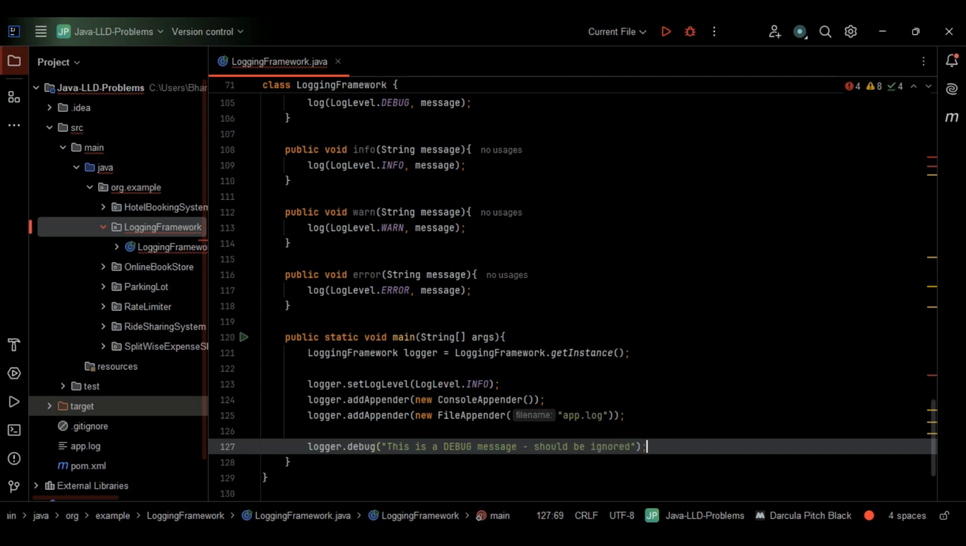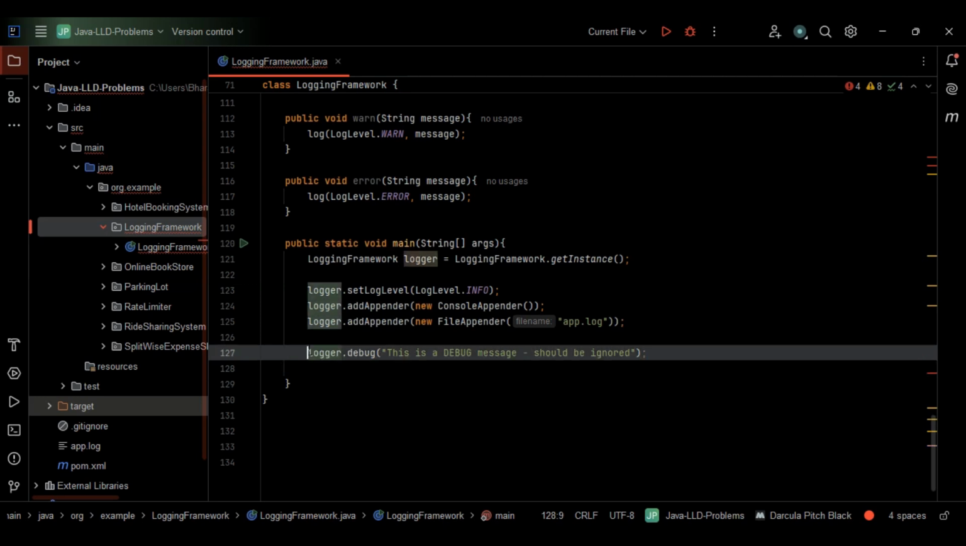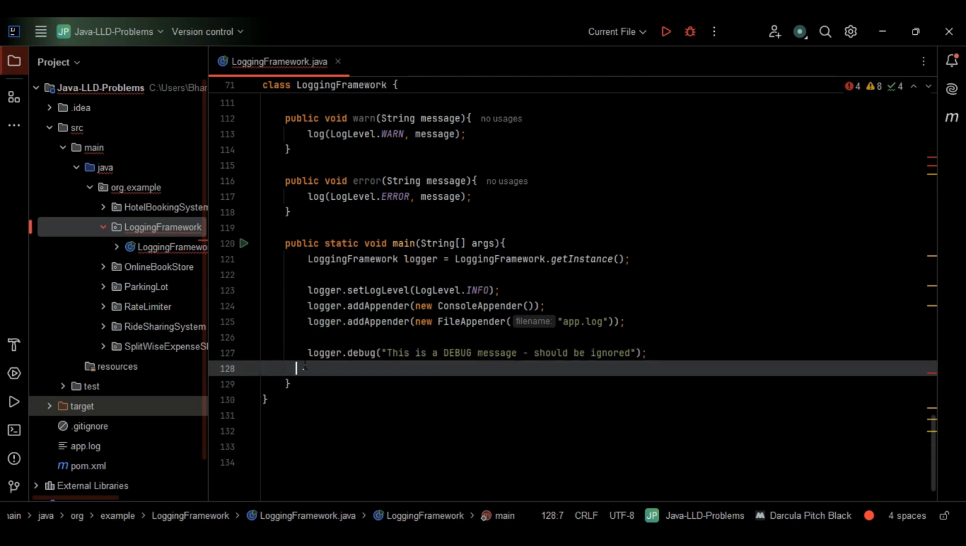So this won't log, because this won't log below info. Why? Because this is below the threshold level. So this shouldn't log. We shouldn't get this message in the output. So this is a debug message and this should be ignored. Just try to understand whatever I'm saying. This is below the threshold whatever we have set. So this shouldn't show in the output, whatever we have given here, right?